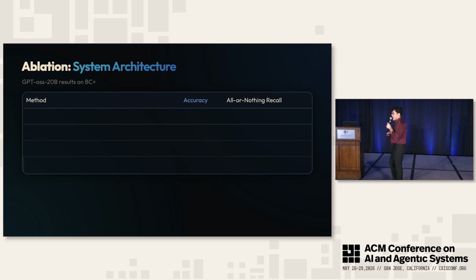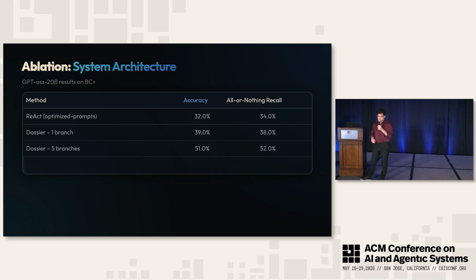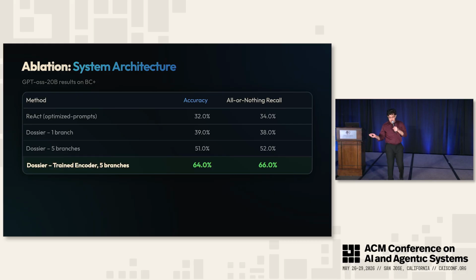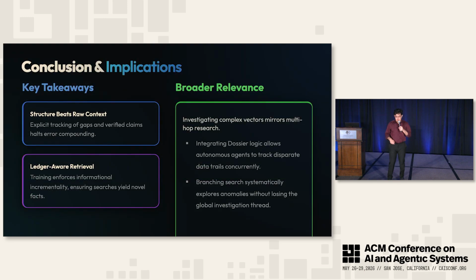Then if we go into our system architecture, we'll start with just a basic React agent, and this is with GPT OSS 20B. You'll see that React on its own gets around 32% accuracy. If we just run one branch of Dossier, we'll get 39% accuracy. If we actually run branching search, you'll see 51% accuracy. And then if we train the encoder again, we'll get that 64% accuracy. The key takeaway here is that every component of the system does have some partial benefit, with training being the best.